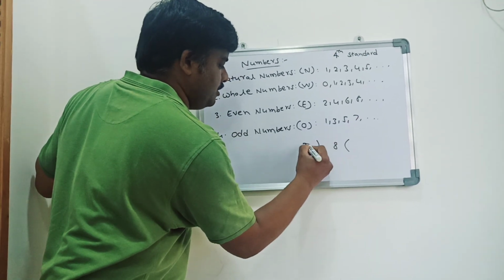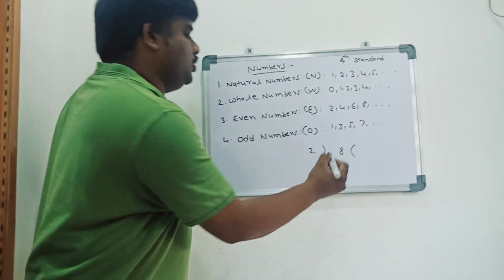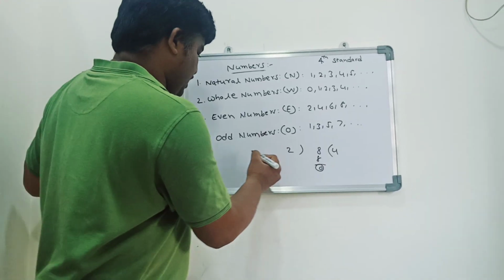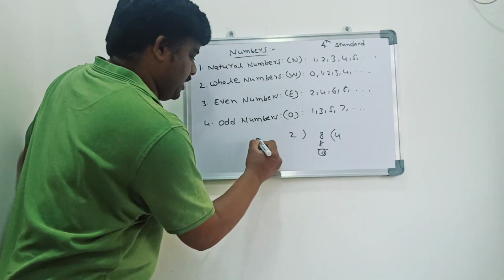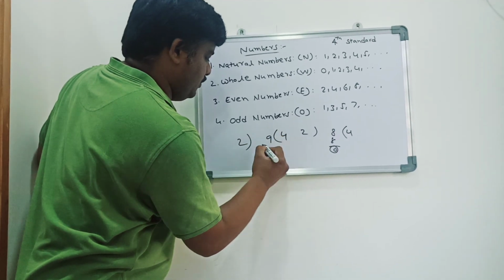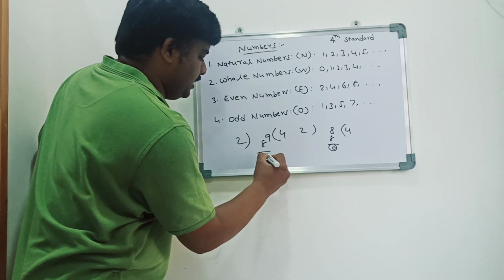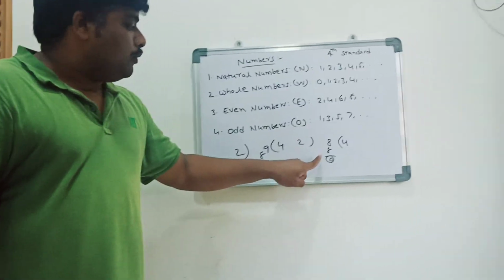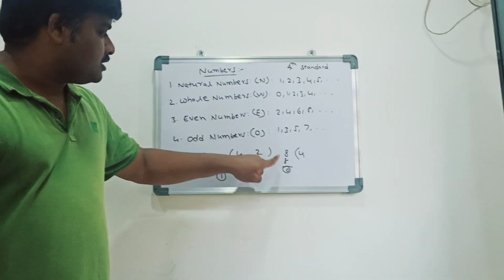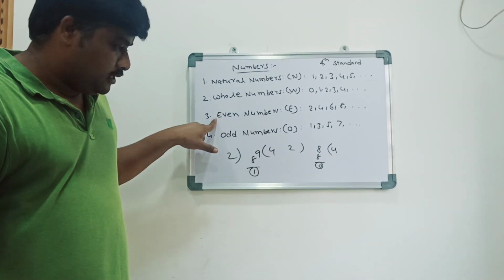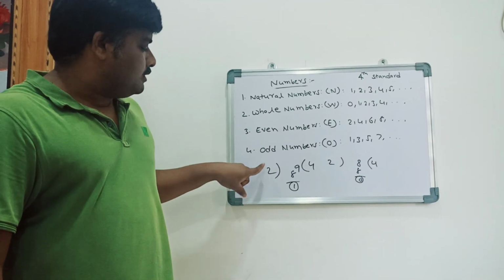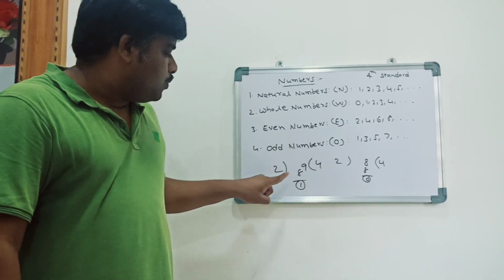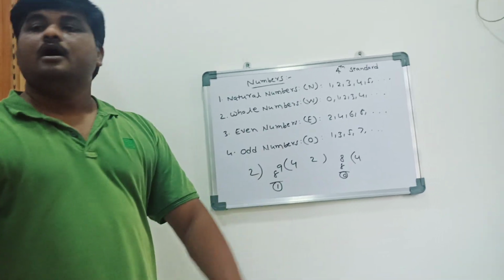Let's see, for example, I am dividing 8 by 2. 2 fours are 8. The remainder is 0. In the same way, 9 divided by 2: 2 fours are 8 and the remainder is 1. If a number divides by 2 and we get the remainder 0, then such numbers are called even numbers. When we divide any number by 2 and get the remainder 1, we call such numbers odd numbers.